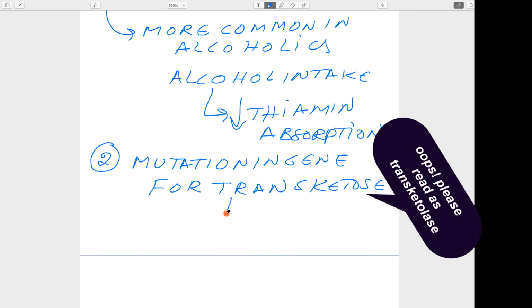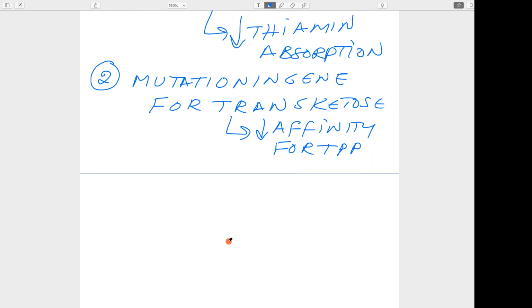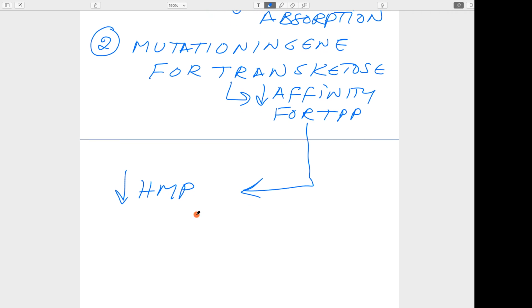Because of this mutation, the affinity of transketolase for TPP is decreased. Once the affinity for TPP is decreased, there is a decreased hexose monophosphate shunt pathway, which leads to this sort of condition.